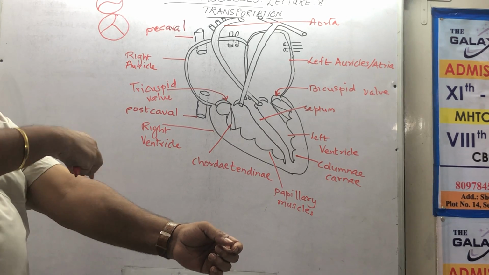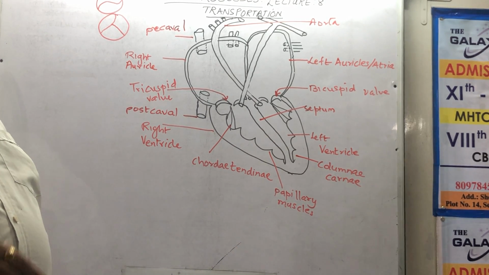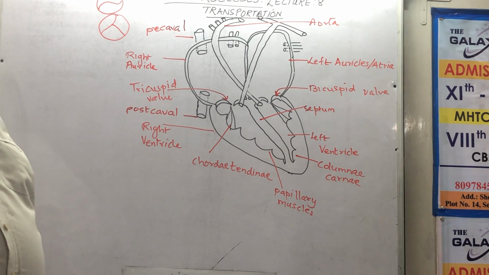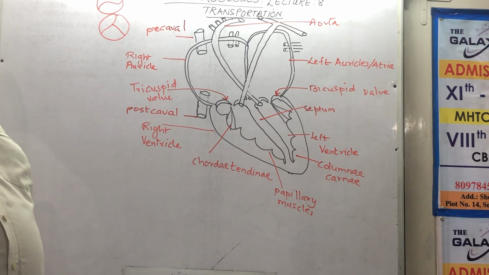So as our blood pressure is taken on the arm, the doctor will say lie down or sit, so that the heart and the arm are at the same level, and then we take the reading. So physics says in a U-tube, liquid will have the same level in both the arms.